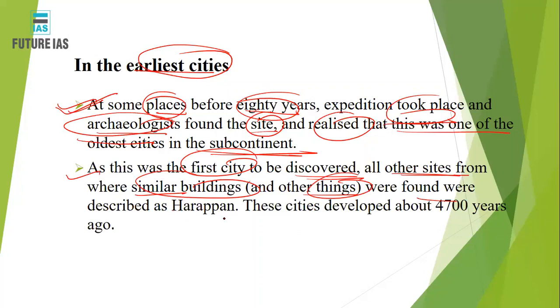This city was called Harappa. This city developed around 4,700 years ago. In the Harappa city, similar buildings were there. What you can infer from the similar architecture is that inequality in the Harappan era was negligible. That is why people had almost similar types of houses. If there had been inequality, there would have been differences in the houses, but there was no such difference, and these cities would have developed around 4,700 years ago.